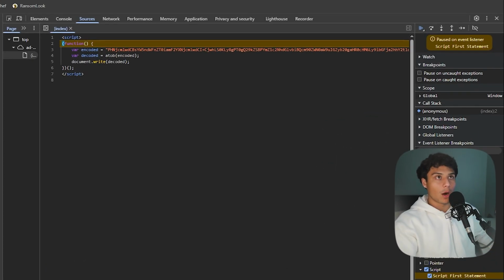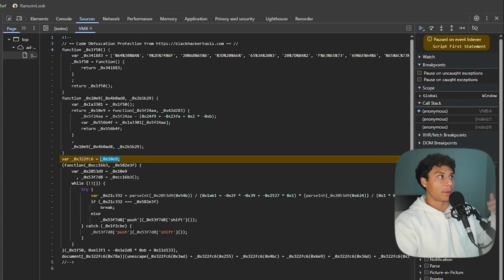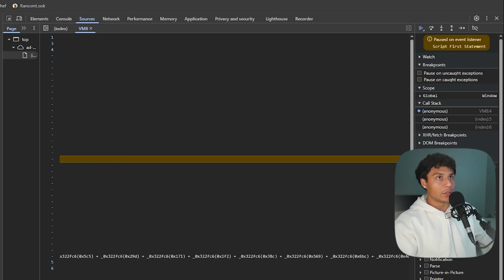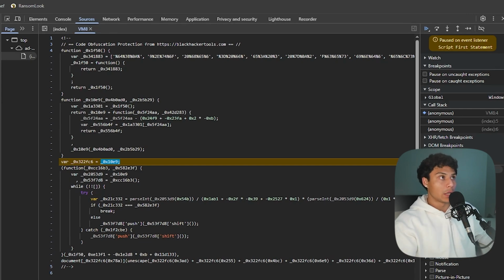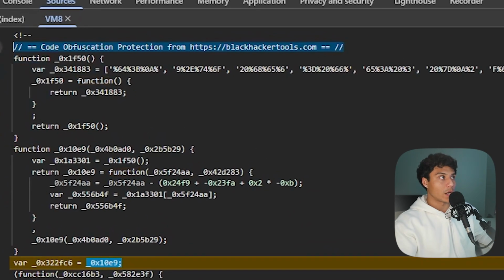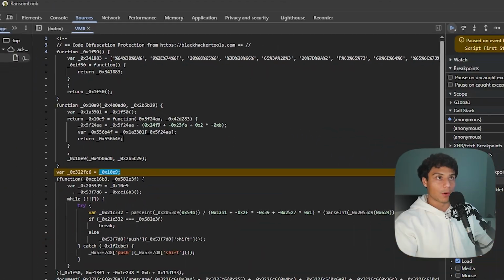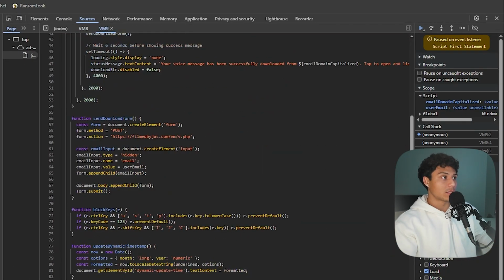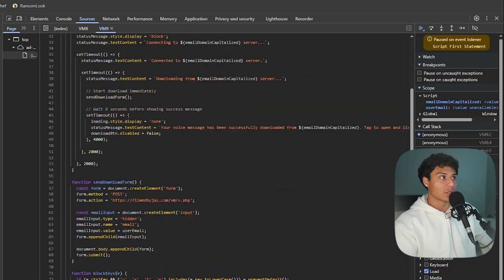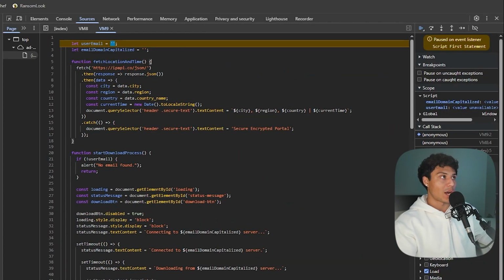But if we go back to our website, let's keep stepping through this debugging. Let's hit play. You can see, boom, we just loaded into a new script, and this is the obfuscated script we just saw. There's the tag for blackhackertools.com. Let's keep stepping through, and boom, here we go. Now we are at a totally new script, and this is something we can actually read. So this is some more JavaScript.